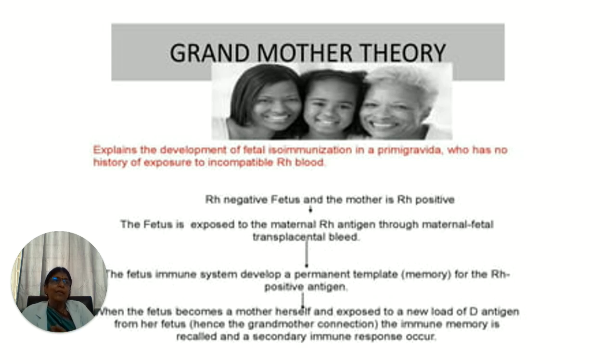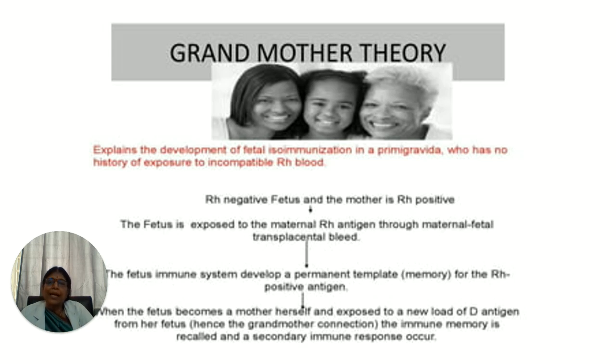But these antibodies will not be expressed, and when this negative child further becomes a mother, that is the time when the first baby of that negative mother will be affected, because this negative baby, who has become a woman, has the memory of the antibodies which she developed from her mother, who was positive.